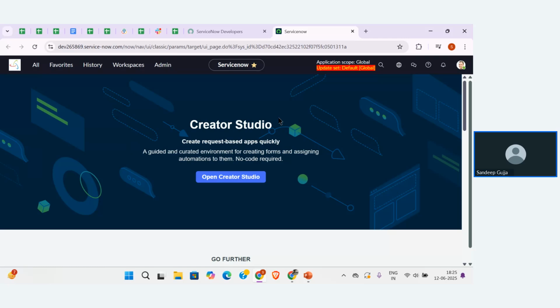The topic that we are going to discuss is update sets. In that part, we need to know how the application scope also works. Whenever the application scope is the same, only then can we move the configurations from one instance to another instance. That's why we always go with the default application scope, that is global.